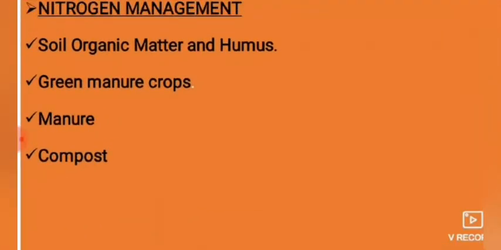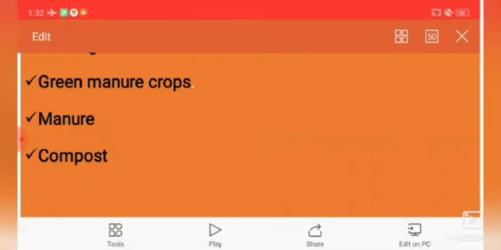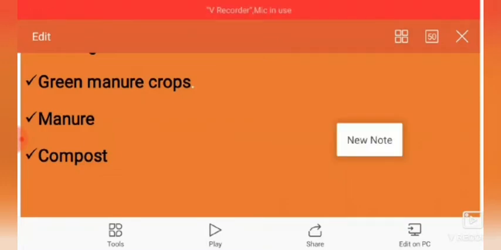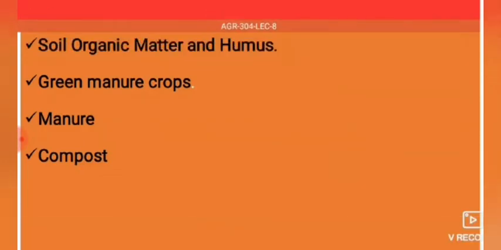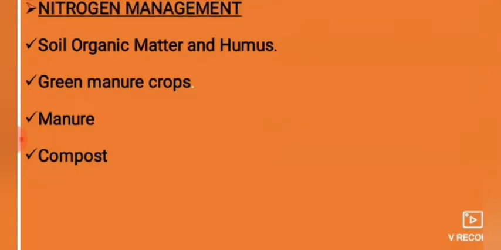Next, manures. Fresh non-composted manures will generally have higher nitrogen content than composted manure. Note this point: fresh, non-composted manure will generally have higher nitrogen content than composted manure. However, the use of composted manure will contribute more to the organic matter content of the soil.